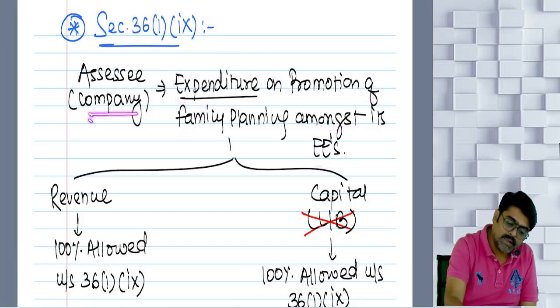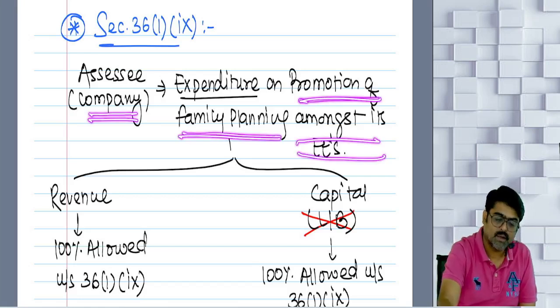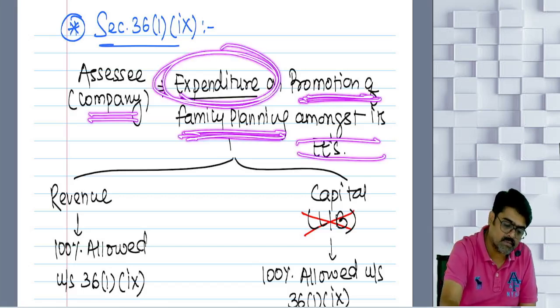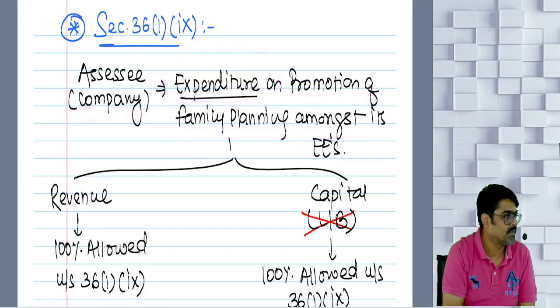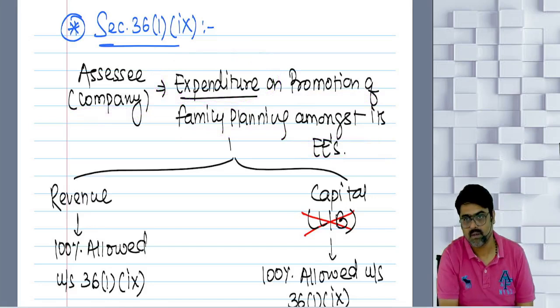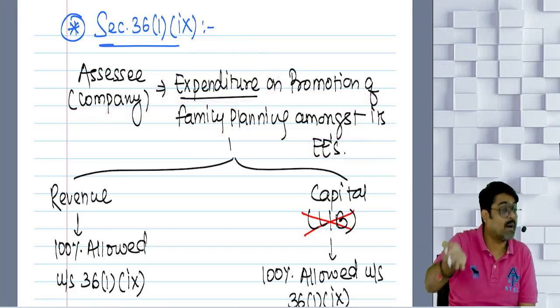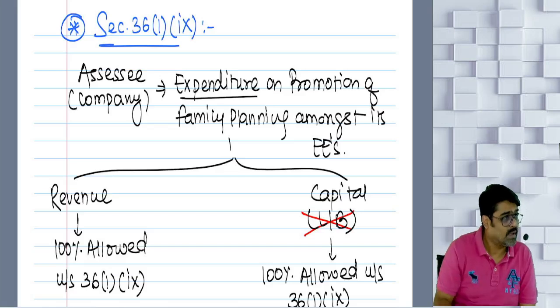So the company is promoting family planning amongst its employees. So to promote this family planning, some expenditure is incurred by the company. So whatever expenditure which the company will incur to promote the family planning amongst its employees, even that expenditure will be allowed as a deduction.